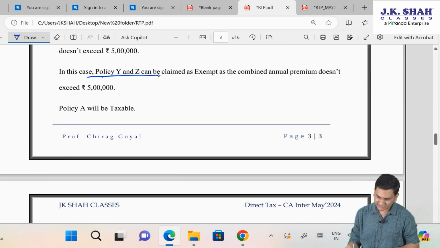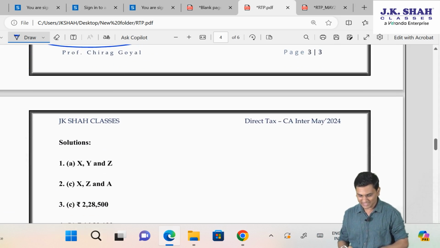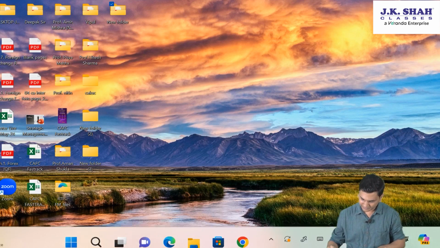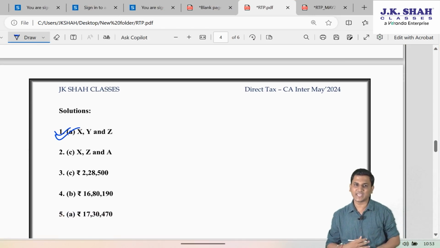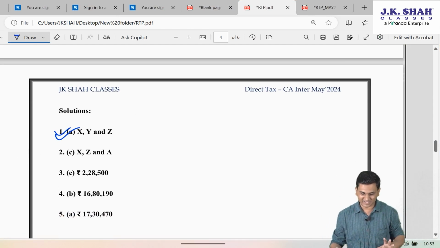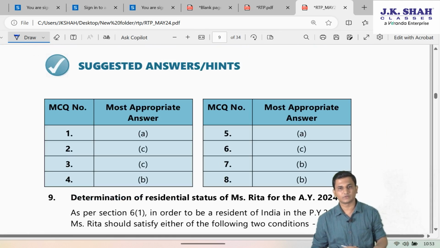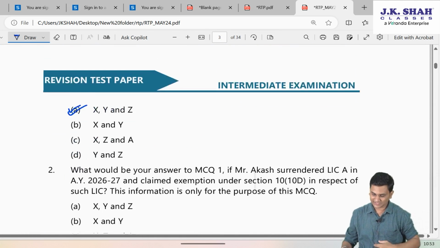So policy Y and Z can be claimed as exempt as the combined annual premium doesn't exceed 5 lakh. Policy A will become taxable. So the answer to this should be selected. This one, A, wherein we are saying X, Y and Z are becoming exempted. So if you see, ICAI goes ahead with that one only, X, Y and Z. Okay, so that is the first MCQ.